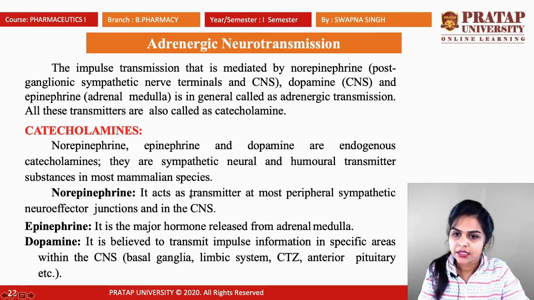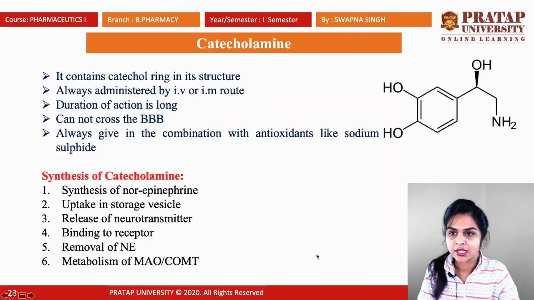Norepinephrine acts as a transmitter at most peripheral sympathetic neuroeffector junctions and in the CNS. Epinephrine is the major hormone released from the adrenal medulla, and dopamine is believed to transmit impulses in specific areas within the CNS like the basal ganglia, limbic system, CTZ, which is the chemoreceptor trigger zone that can initiate vomiting, anterior pituitary, etc.